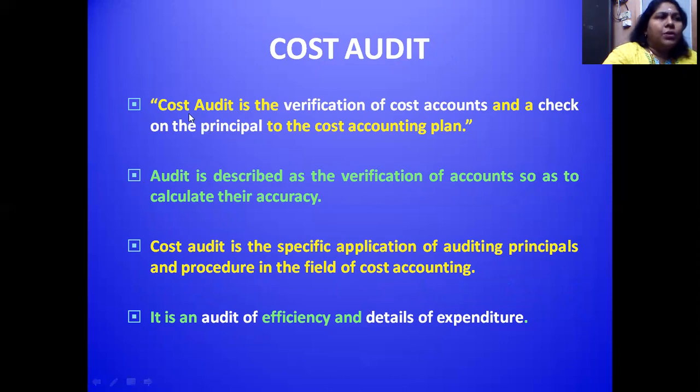So look at the meaning. Cost audit is the verification of cost accounts and a check on the principle to the cost accounting plan. Audit is described as the verification of accounts so as to calculate their accuracy. Cost audit is a specific application of auditing principles and procedures in the field of cost accounting. It is an audit of efficiency and details of expenditure, whatever we stated in the accounts. I think all of them understood the cost audit.